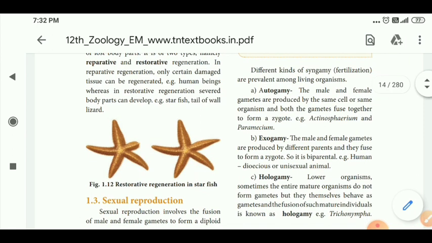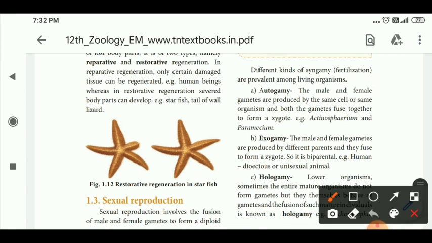So the first one is autogamy. In autogamy, the fusion of male and female gametes of the same cell, the same organism, forming a fertilization, is called autogamy. What is the correct definition of autogamy? It occurs in the same cell or same organism, where male and female gamete fusion takes place. Examples of autogamy are Actinosporium and Paramecium.